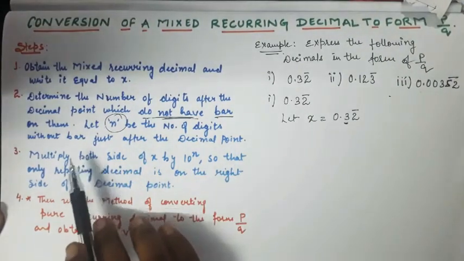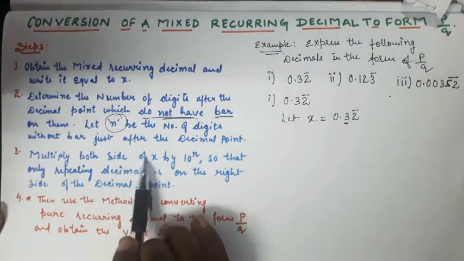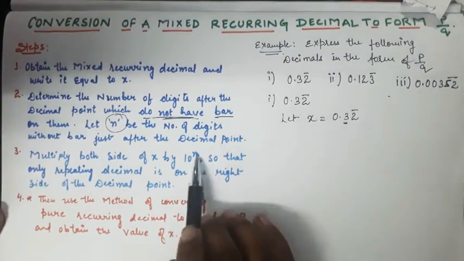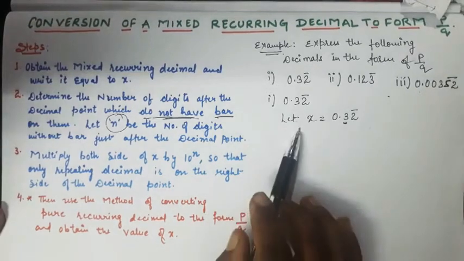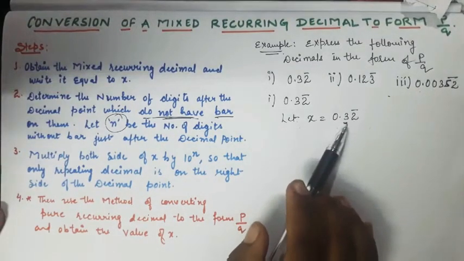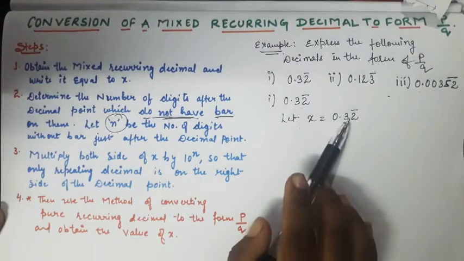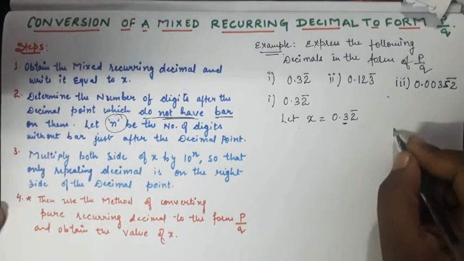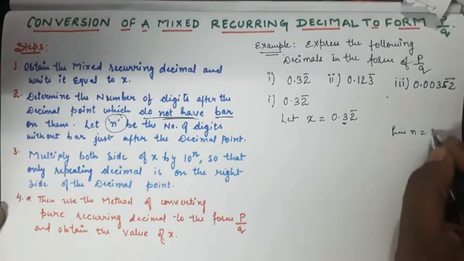According to the third step we need to multiply both sides of equation x by 10 raised to power n. Here n will be 1, because after the decimal and without the bar only one number we have.